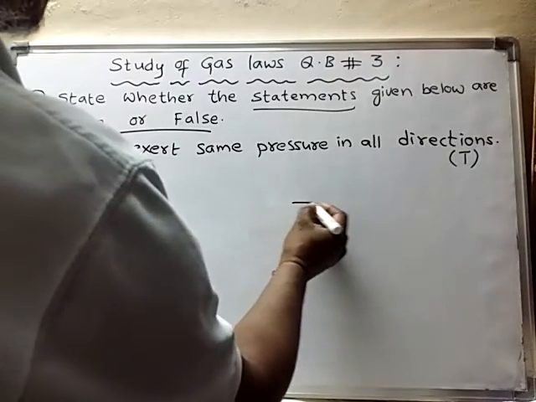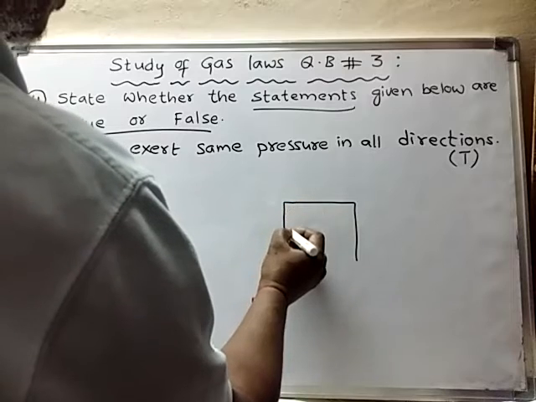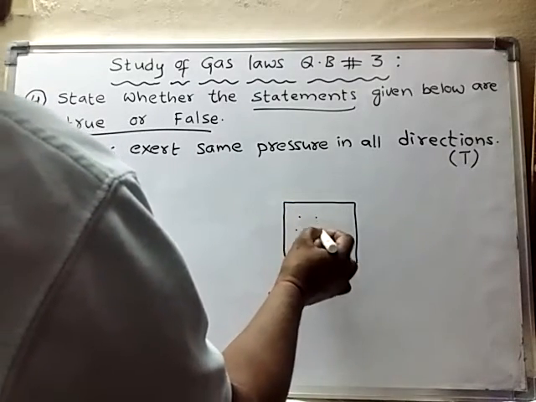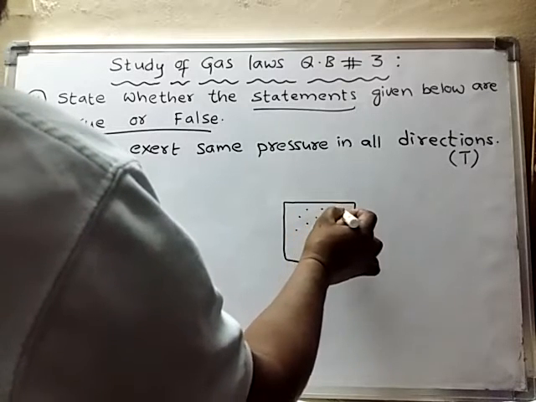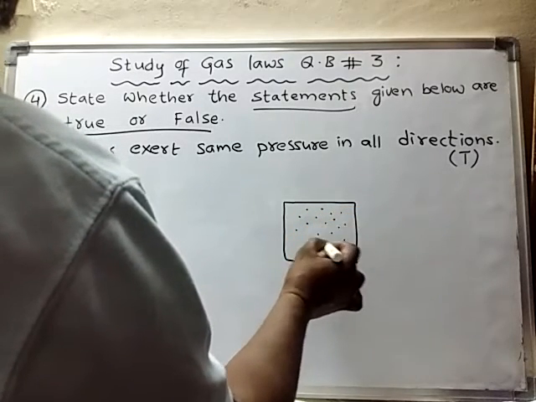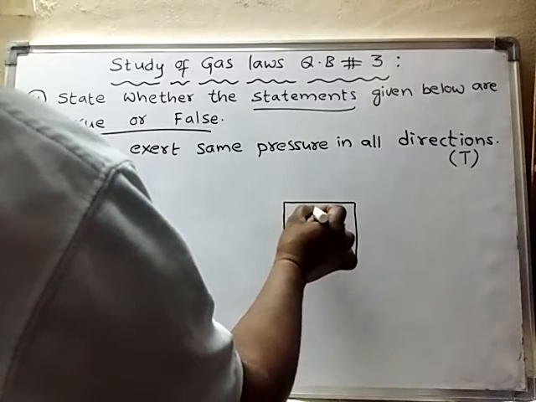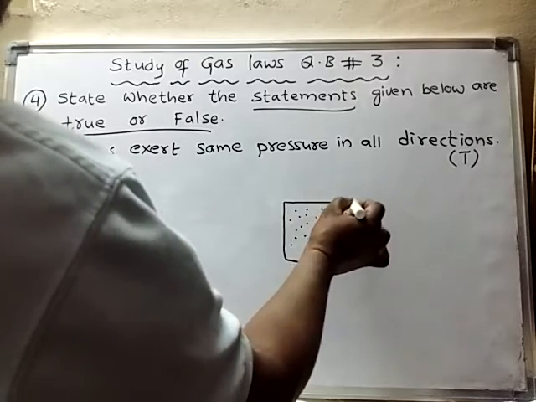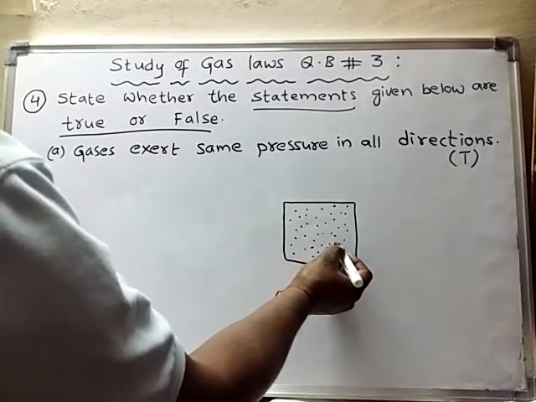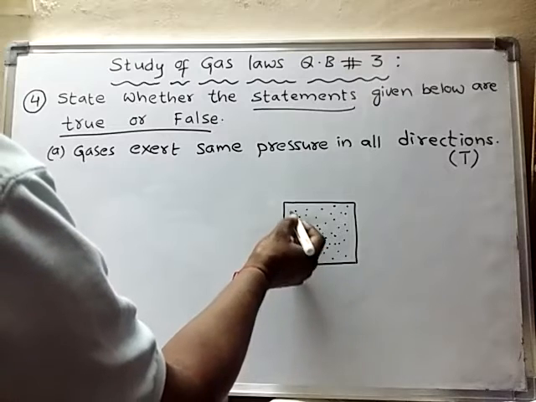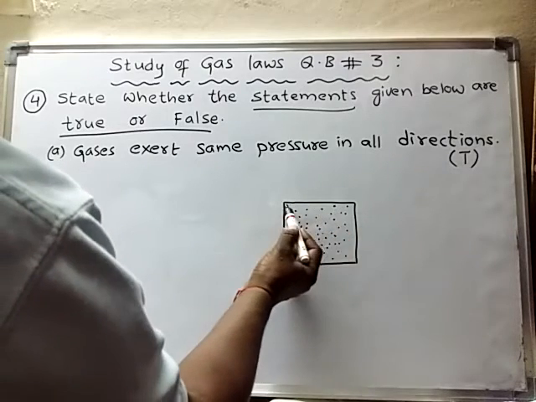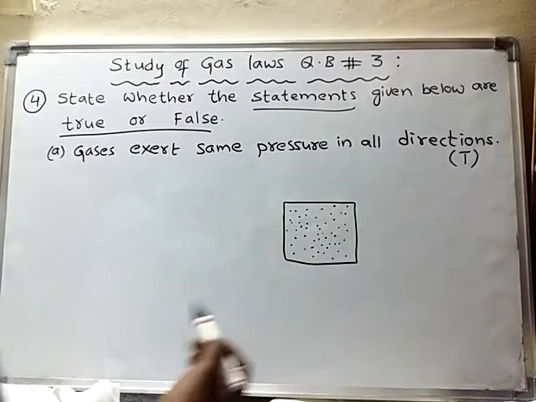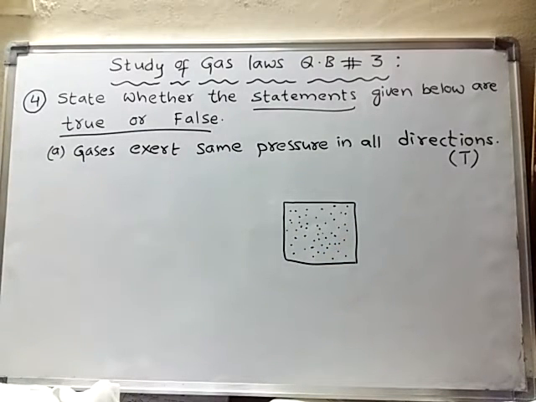For example, if I take a certain amount of gas in a box, a container having a square shape, then as it is a square shape, all sides are the same, equal in length.